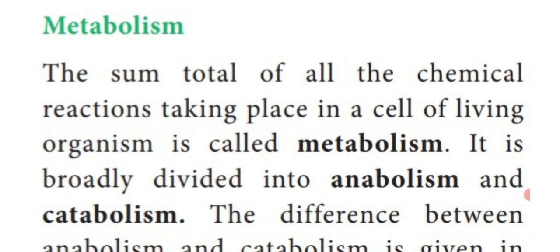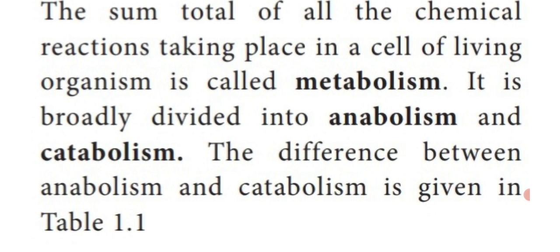That is the product. So simply we can say that metabolism is the total sum of chemical reactions which take place inside the plant body or animal body. This is an important 2-mark question. It is divided into two types, anabolism and catabolism. Anabolism is the building up process. Catabolism is the breaking down process. Next, we are going to see the important 3-mark question, the difference between anabolism and catabolism.